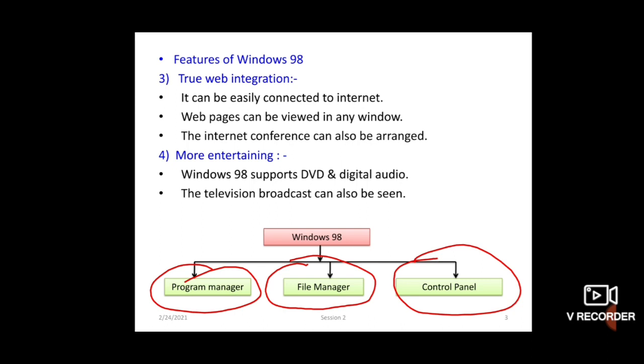Understood student? Features of Windows 98: first feature is easier to use, second one is faster, third one is true web integration, and fourth one is more entertaining. And these are the three components of Windows 98: Program Manager, File Manager and Control Panel.